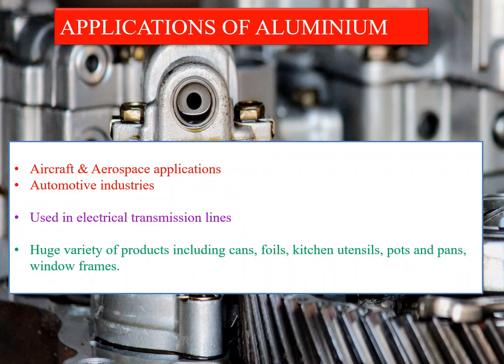And there are many other applications of aluminum because of its formability and malleability properties. That is, aluminum is used for cans, foils, kitchen utensils, pots and pans, window frames, and there are many other equipments which are produced by using aluminum.